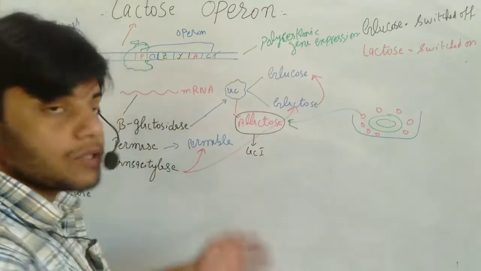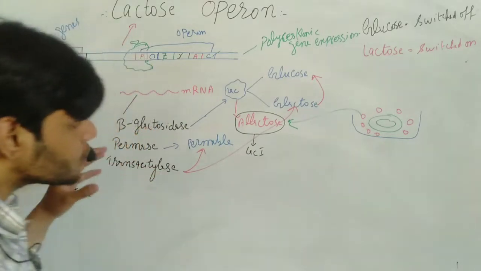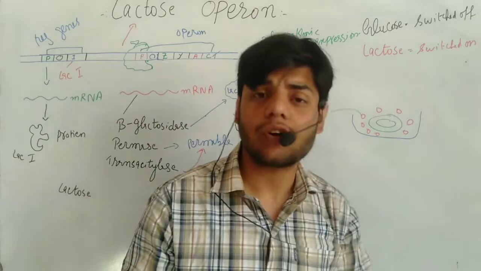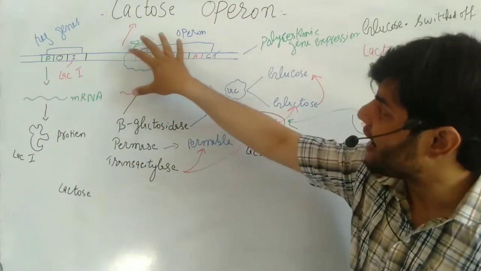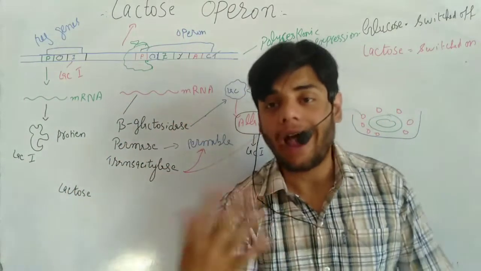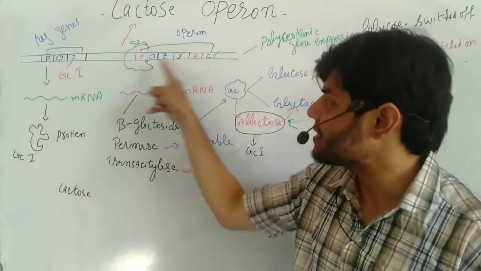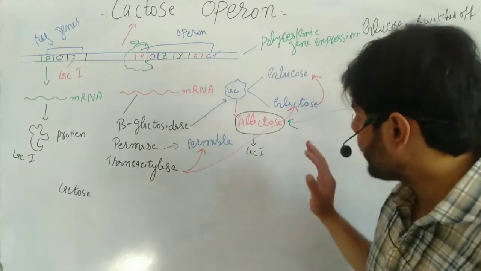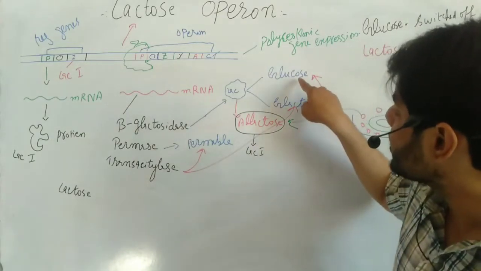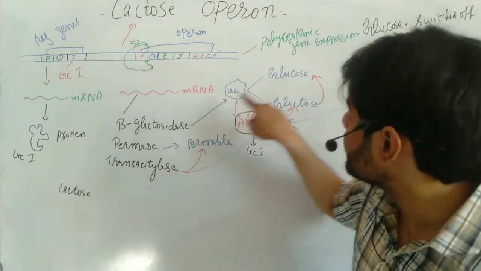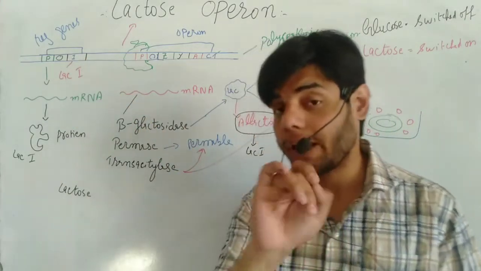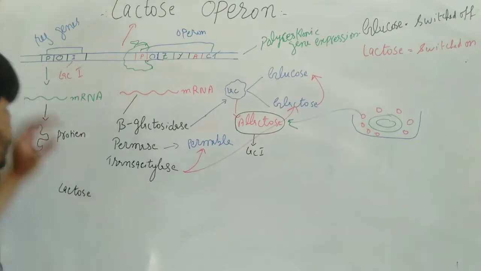How will this process be switched off? Normally it is switched off, but if the concentration of the glucose inside the media is higher, then what happens? This Lac Operon should be switched off. So then what happens at that point? This means this glucose concentration, let's suppose higher concentration, so that's why it will be switched off. So what happened after that? After that, this gene is activated.